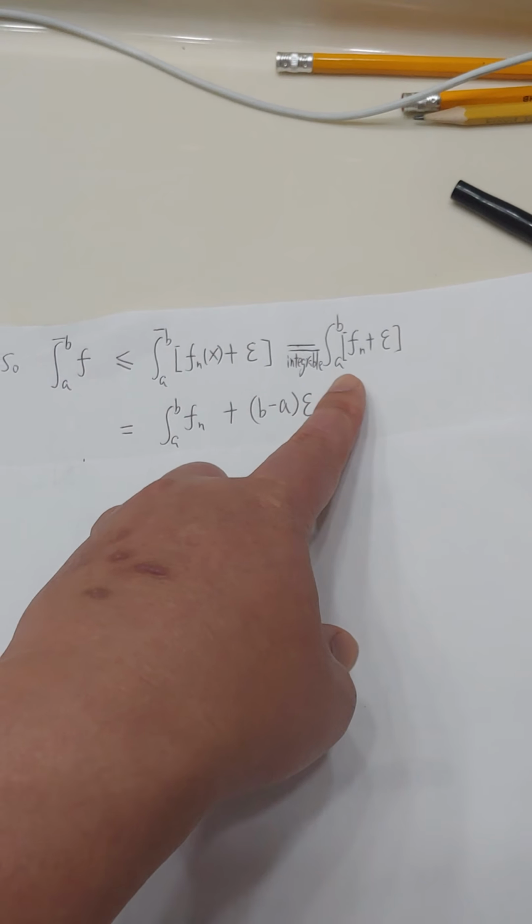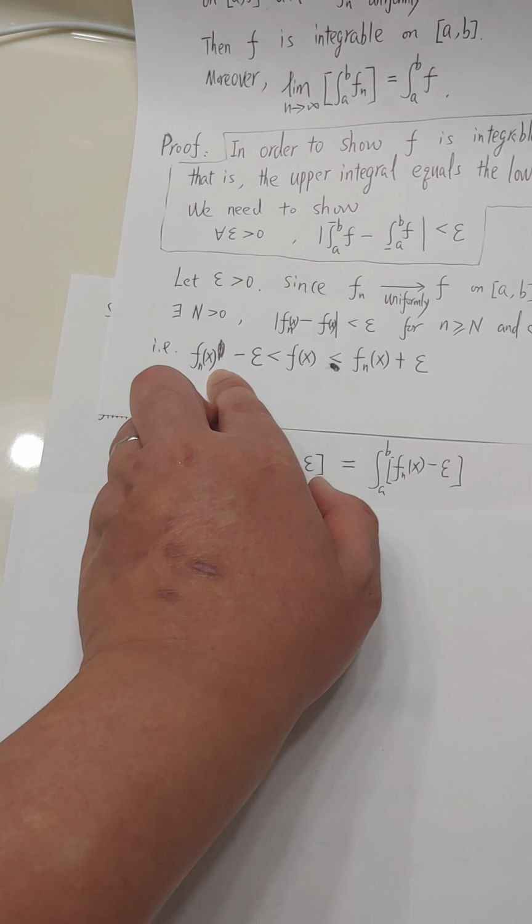And similarly, we can take the lower integral for the other part of the compound inequality. So now we take the lower integral on both sides of this inequality.